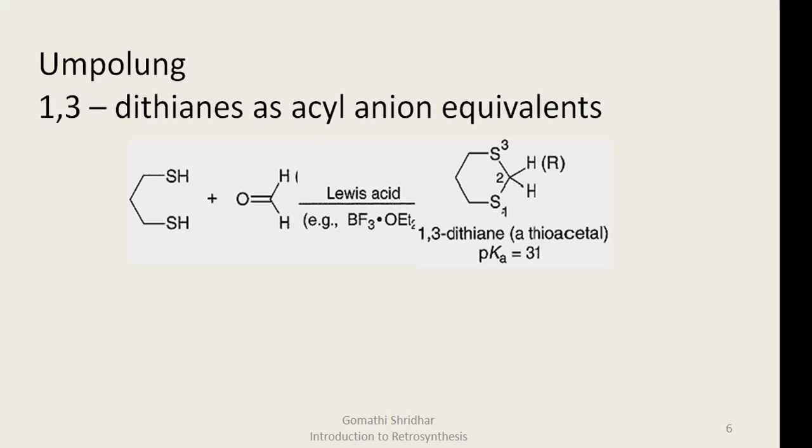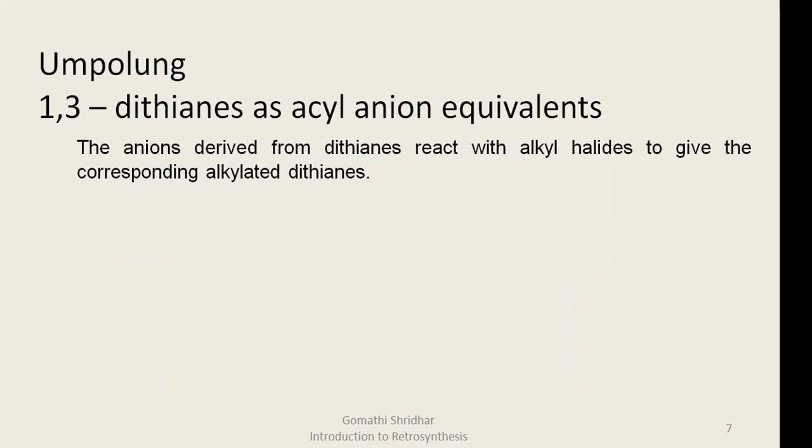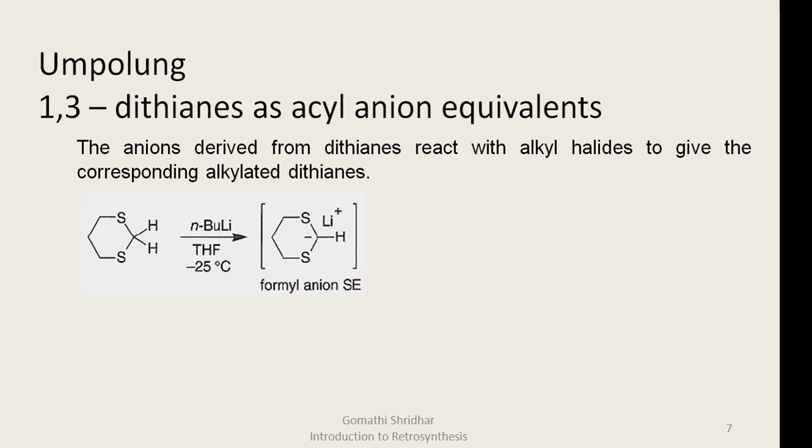The lower ionization potential and the greater polarizability of the valence electrons of sulfur as compared to oxygen make the sulfur compounds more nucleophilic. It is also responsible for the stabilization of the carbanion at the carbon alpha to the sulfur atom. These anions derived from 1,3-dithianes can react with alkyl halides to give the corresponding alkylated dithiane.